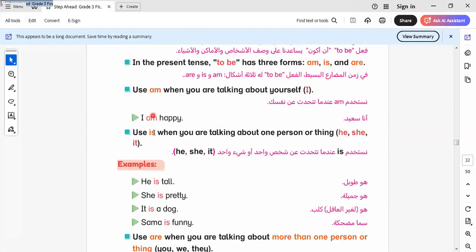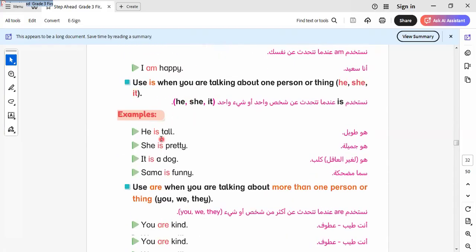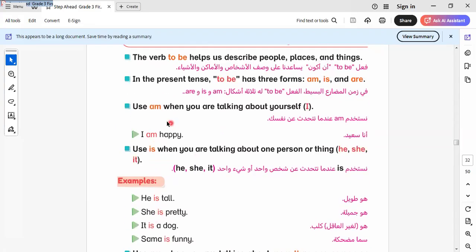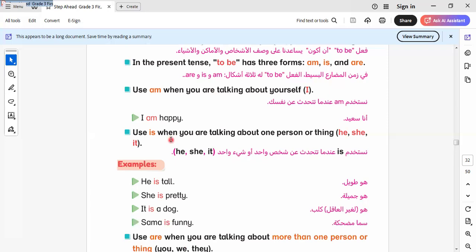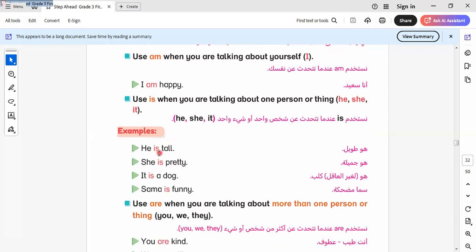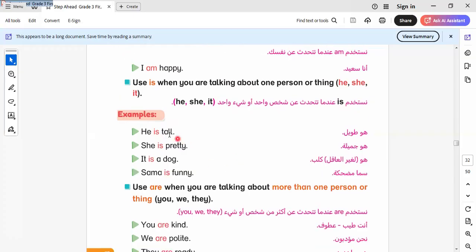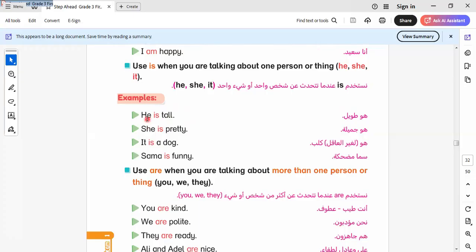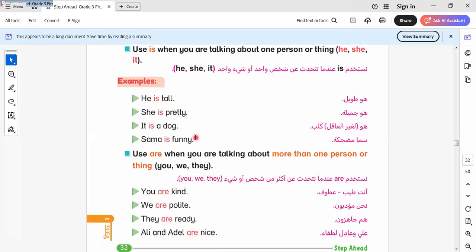Okay, so here when we say I am, we use the verb to be as it is. If we don't have a main verb, we can say he plays football. So here we have play, so I put s. But here we can't have a verb like play, so I put the verb to be in the present simple form in this part. He is tall. She is pretty. So I'm describing this person by this property.